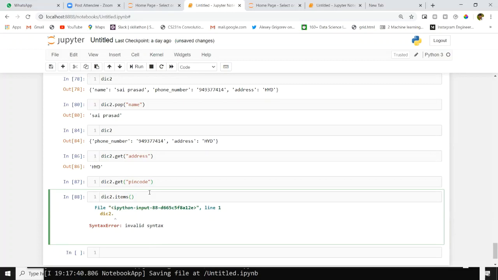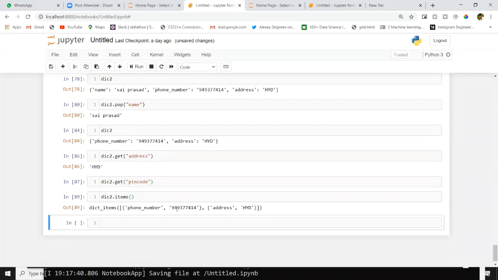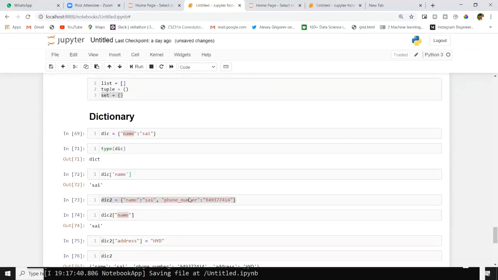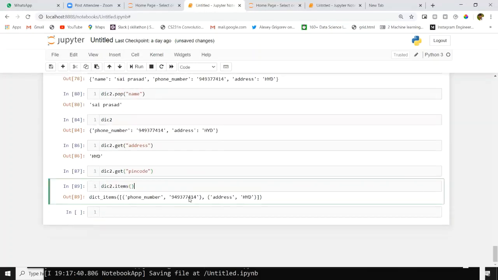Items: dictionary dot items. This will return all the values inside your dictionary, whatever the key value pairs are there, you will get a list of those items. If you want keys, you will get only keys with dict2 dot keys. These are the basic operations on a dictionary.